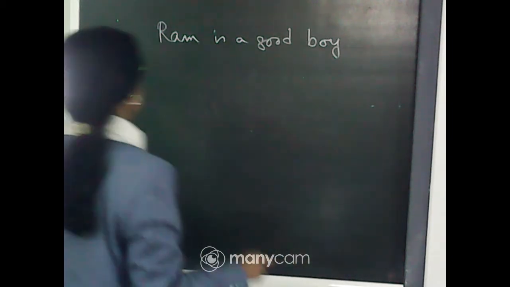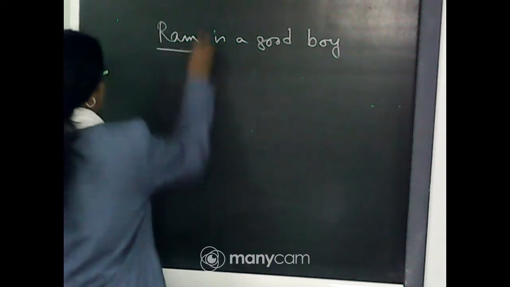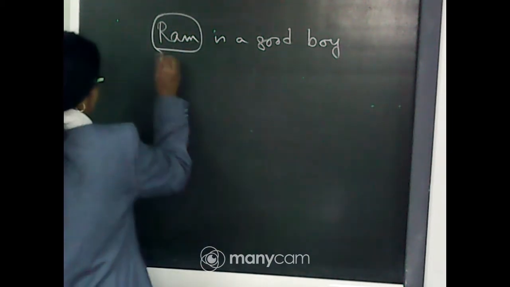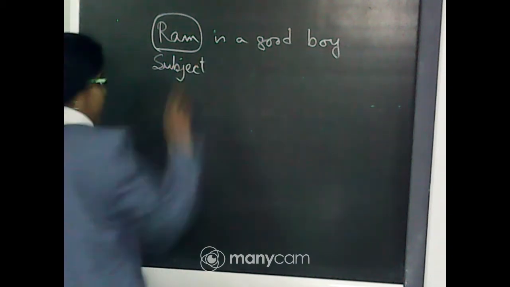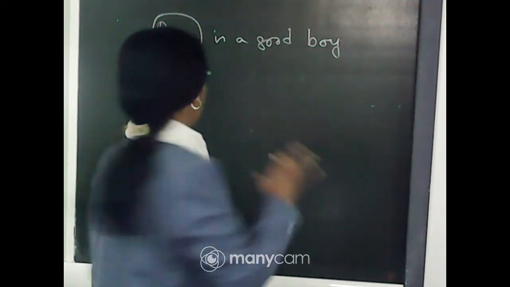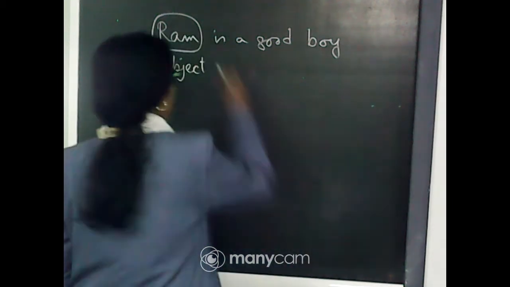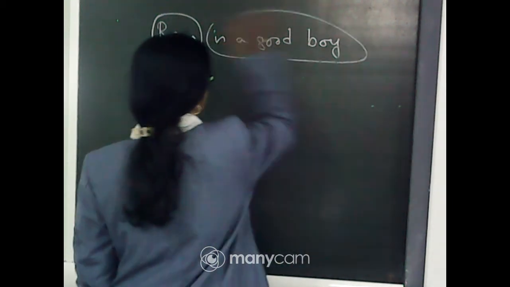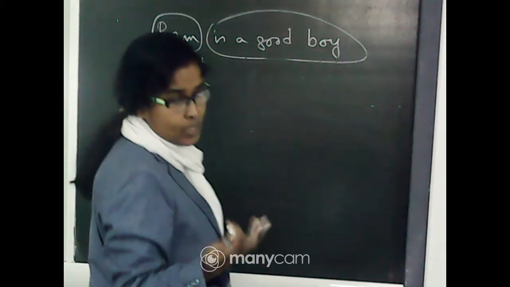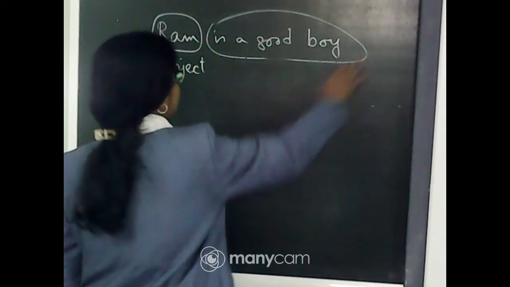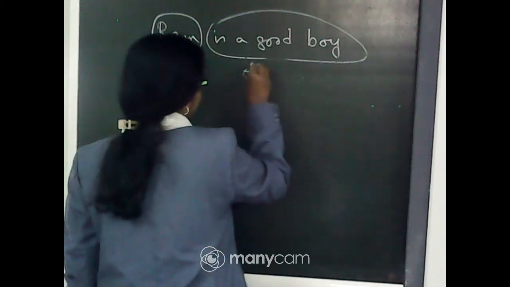We are talking about Ram. That is the subject. The next part, is a good boy, is about the subject, Ram. So it is the predicate.